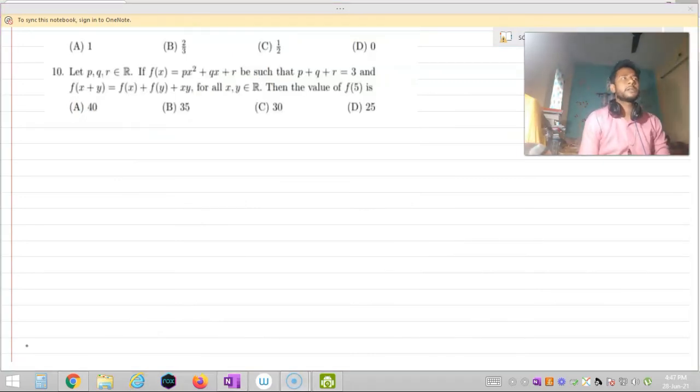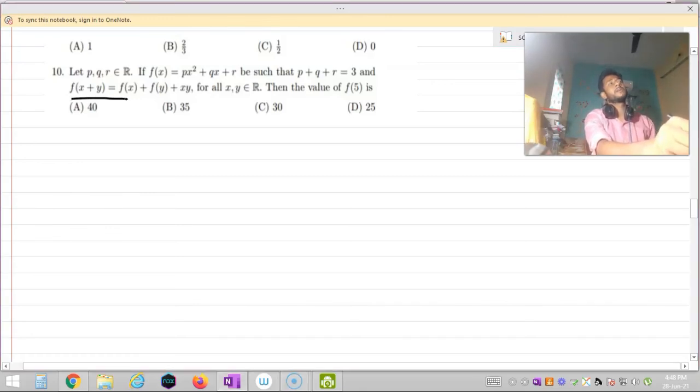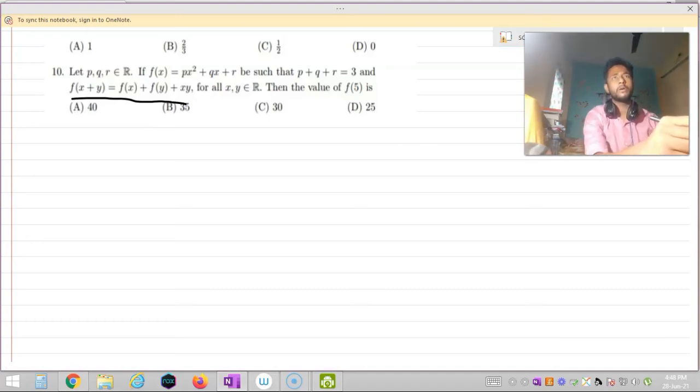Now question number 10 says that p, q, r belong to R, that is p, q, r are 3 real numbers. Okay, f(x) is equal to px square plus qx plus r such that p plus q plus r is equal to 3. And it satisfies a condition, the condition says that f of x plus y equals f(x) plus f(y) plus xy for all x, y belongs to R. Then we have to find out the value of f(5).